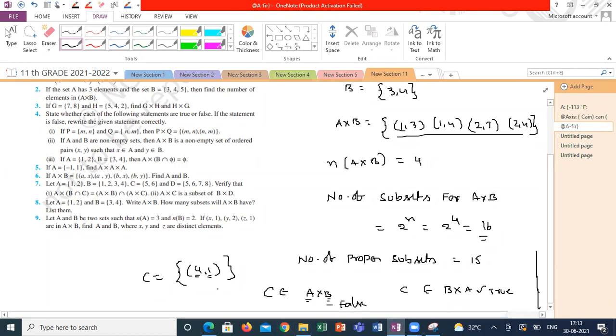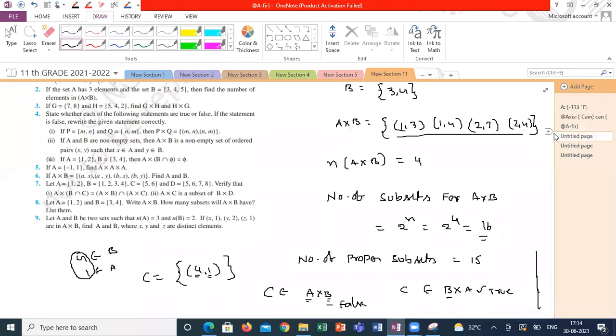Am I right, guys? What I'm saying? Y means 4 belongs to set B, and 1 belongs to set A. Compulsory there will be one ordered pair from B to A. This is how we can understand whether a particular ordered pair belongs to a Cartesian product or not, without writing all the ordered pairs.